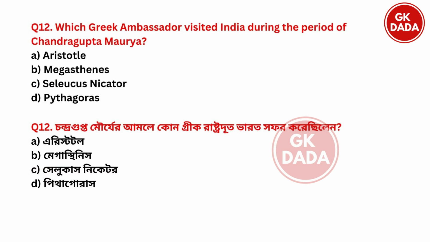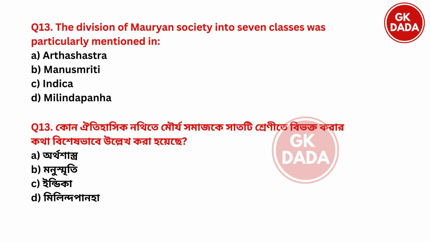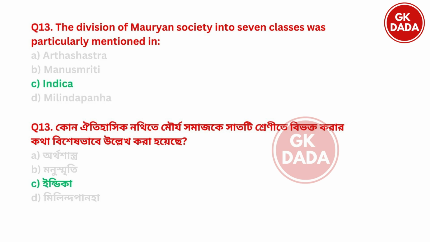Which Greek ambassador visited India during the period of Chandragupta Maurya? Option A Aristotle, option B Megasthenes, option C Seleucus Nicator, option D Pythagoras. So the right answer is option B Megasthenes. Next. The division of Mauryan society into 7 classes was particularly mentioned in option A Arthashastra, option B Manusmriti, option C Indica, option D Miling Panha. The division of Mauryan society into 7 classes was mentioned in Indica. Option C is the right answer.